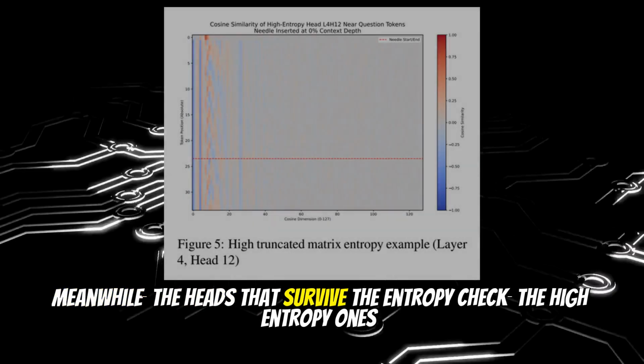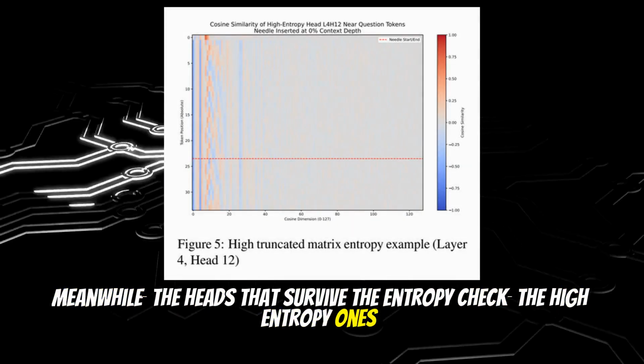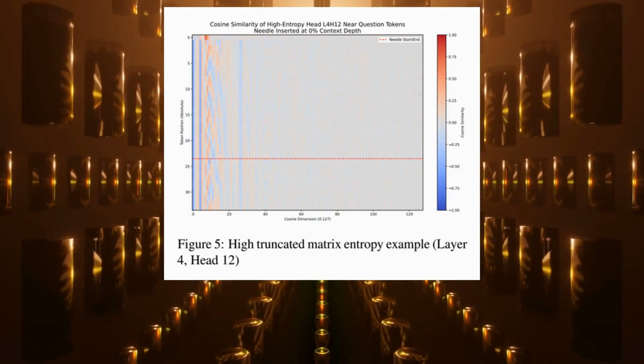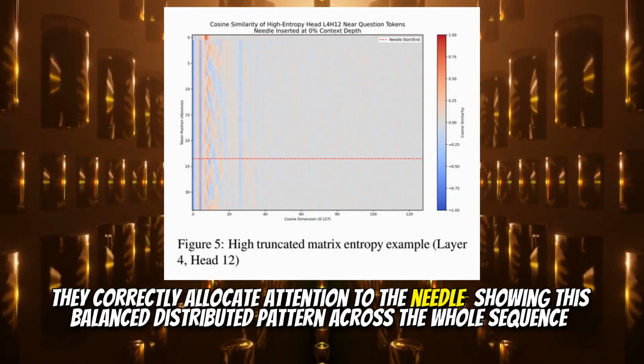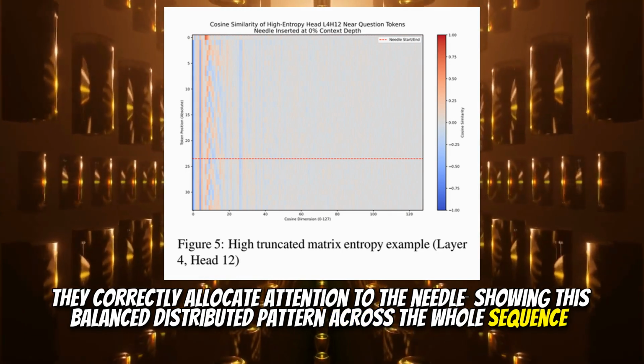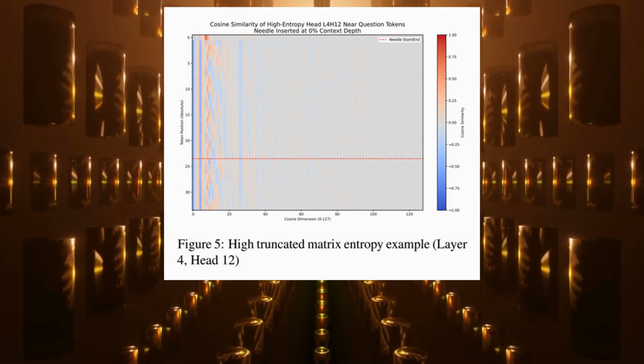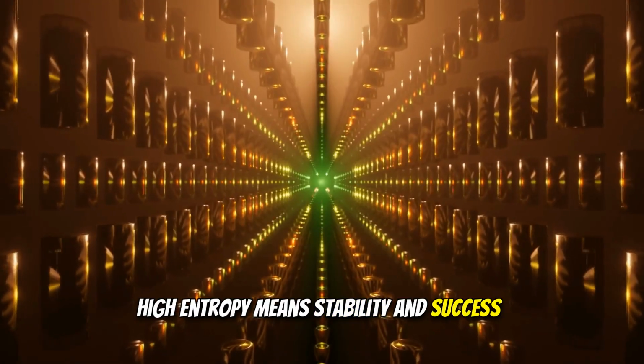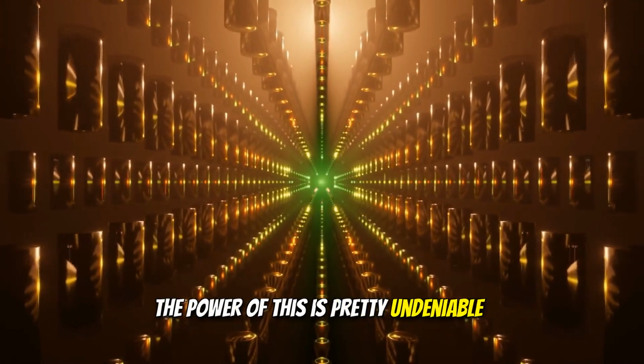Meanwhile, the heads that survived the entropy check, the high entropy ones, what do they do? Those are the functional heads. They correctly allocate attention to the needle, showing this balanced distributed pattern across the whole sequence. Low entropy means collapse and failure. High entropy means stability and success. The power of this is pretty undeniable.